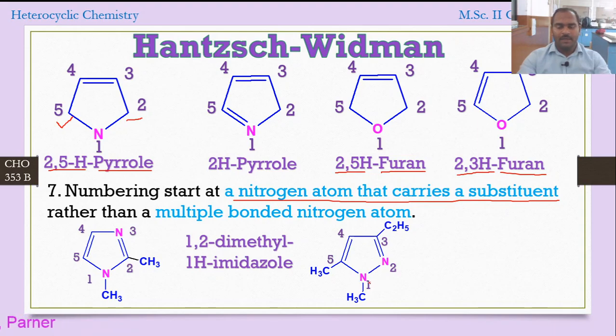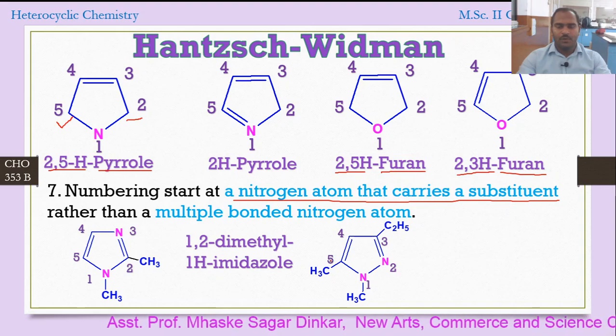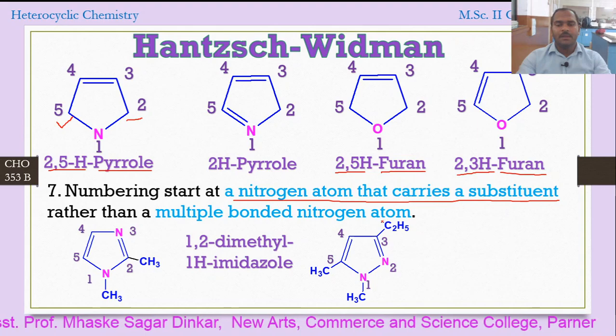Now here you can see first number goes to the nitrogen. Why? Because it is having a substituent. Second to this, third to this, fourth to this, and fifth to this. So we are considering 1, 2, 3, 4, 5. Now there are two methyl groups at first and fifth position. The third carbon is having an ethyl group, right?